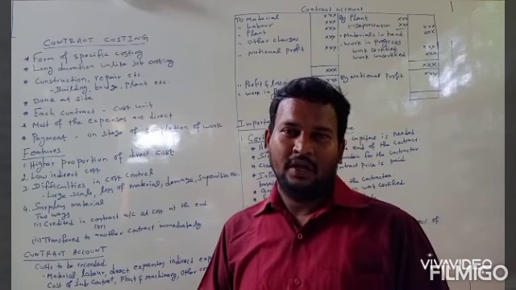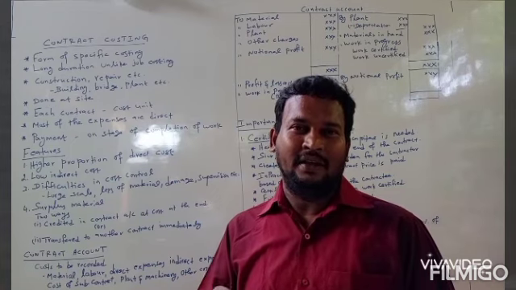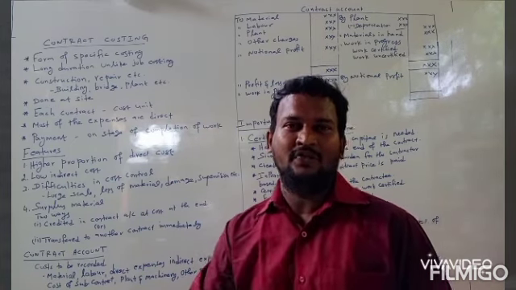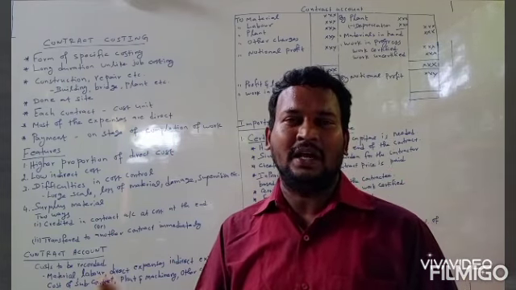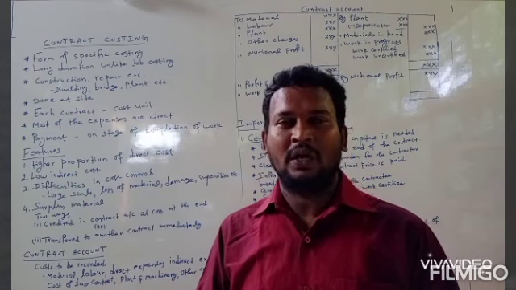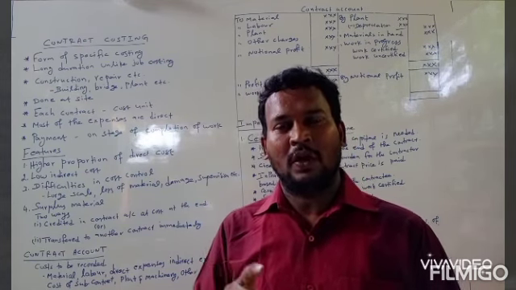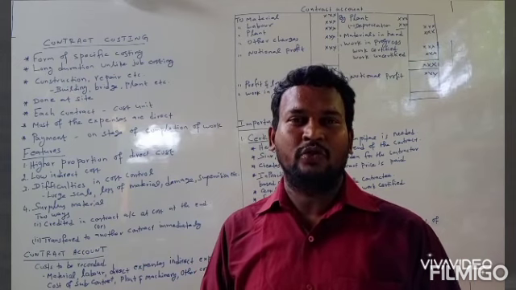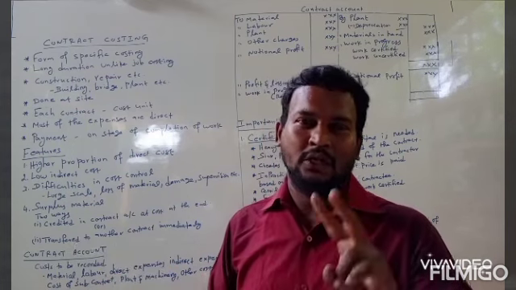Alternatively, whenever the contractor finds that the material is excess, that means the material is not needed further, the material can be transferred to another contract carried on by him. The same contractor may be carrying on more than one contract. So the contractor may transfer the unused material of one contract to another contract. So it can be treated in two ways.